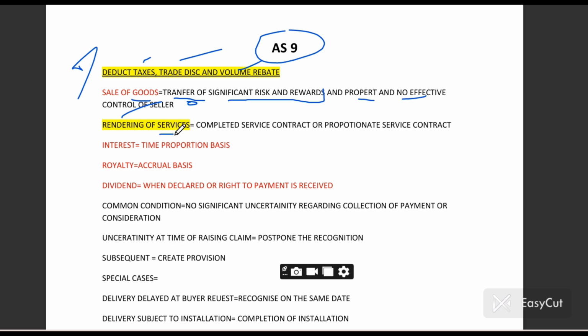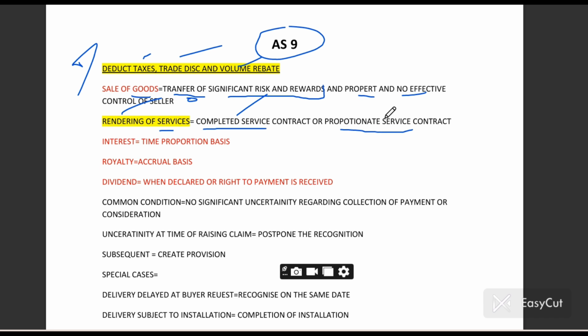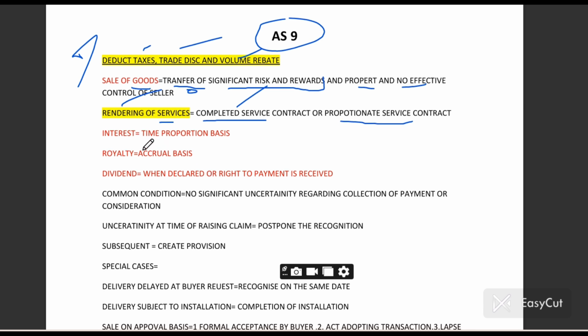If there is rendering of services, it can be a completed service contract or a proportional service contract. If it is a complete service contract, then record the complete revenue. If it is proportional, like in the first month we do some portion of the service, in the second month we do another portion, then on the basis of that proportion you have to record the revenue.